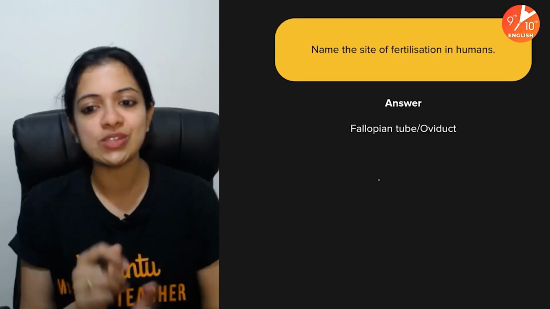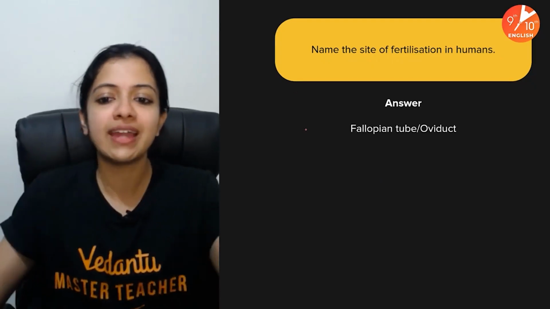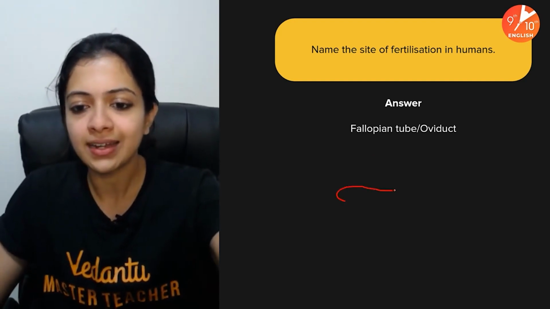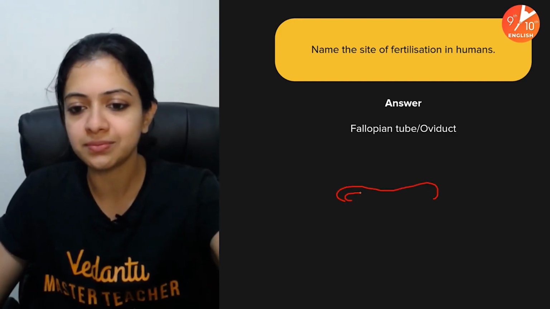Now, name the site of fertilization in humans. What do you think it is? Your time ends in 3, 2, 1, and go. It is, of course, the fallopian tube or the oviduct. Remember this structure.